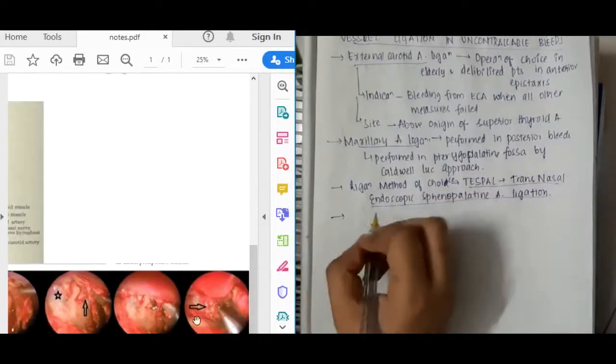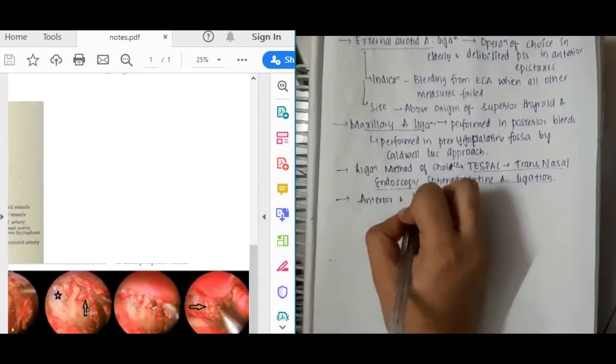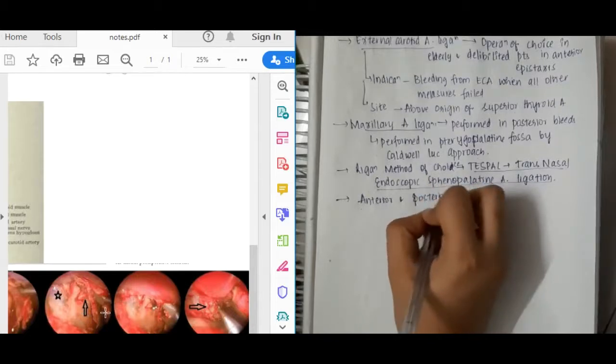This is the picture which you see here. Transnasally you will put an endoscope and ligate the sphenopalatine artery.